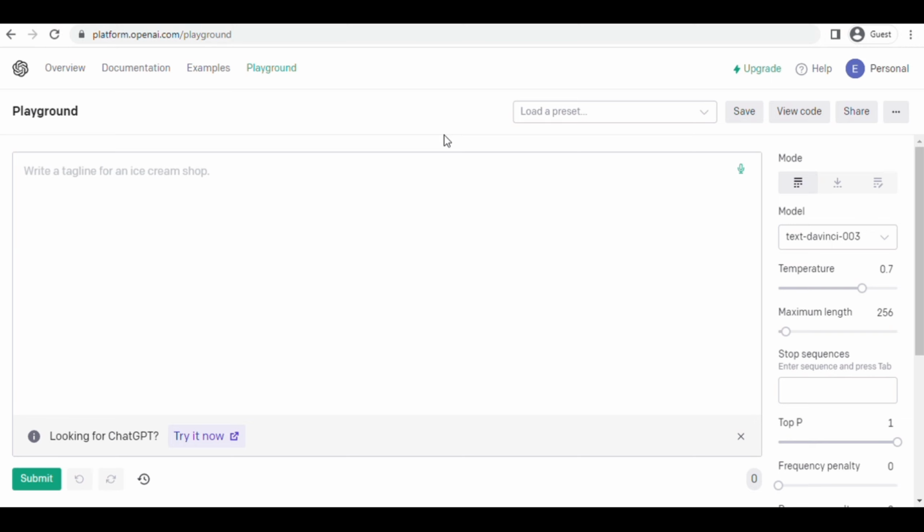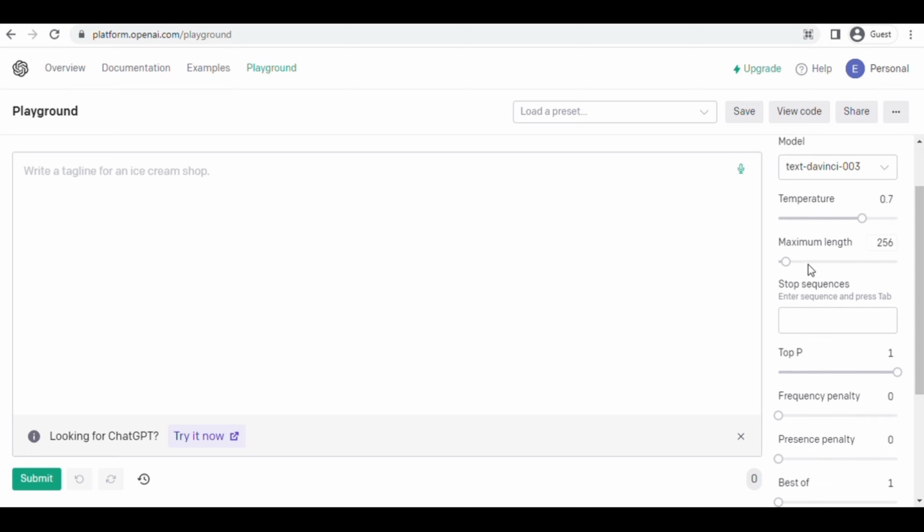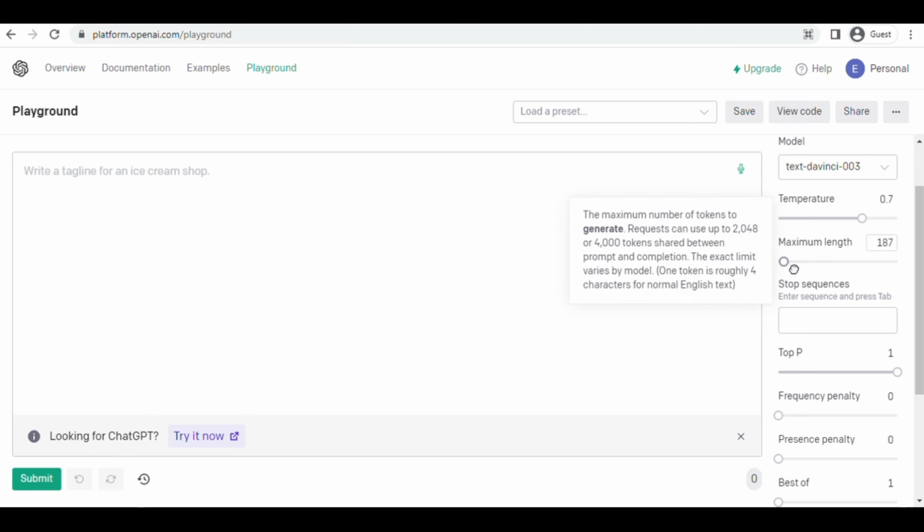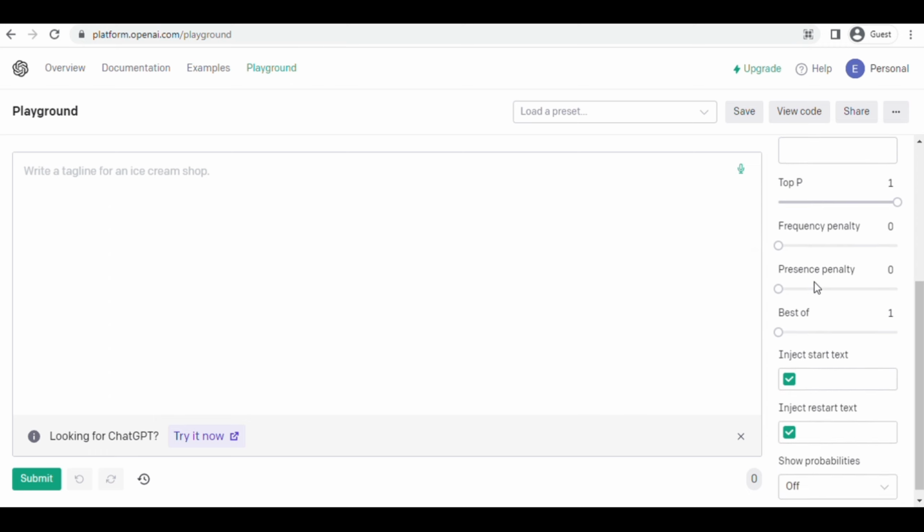So coming to show you all what OpenAI's Playground is. I have also given its link in the description, so you can check it out. Actually it's similar to ChatGPT, but differs with some of the customizations that it has been given. As you can see, there are a few options available. For example, if you are looking for an answer of more than 100 words or 200 words, you can select it with this option.